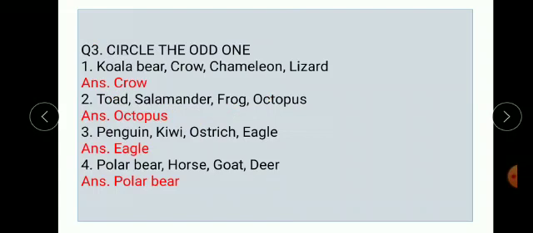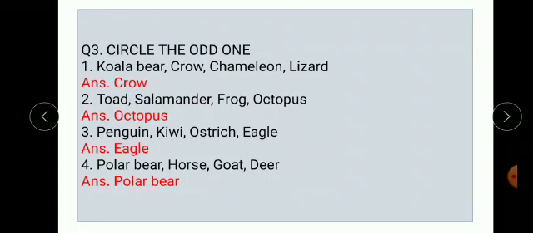Second, toad, salamander, frog and octopus. The correct answer is octopus. Third one, penguin, kiwi, ostrich and eagle. The correct option is eagle, sorry.